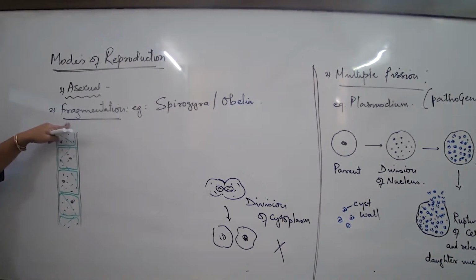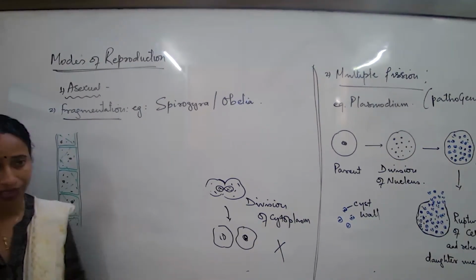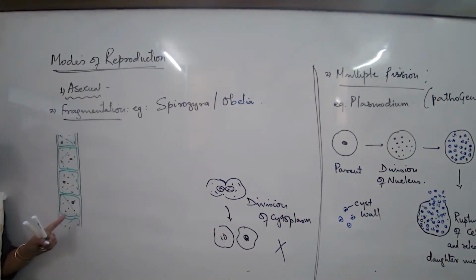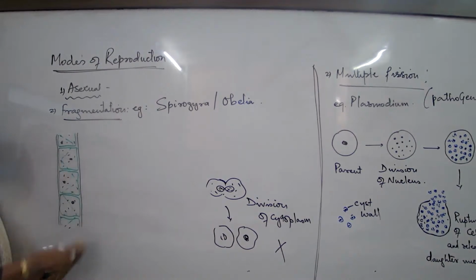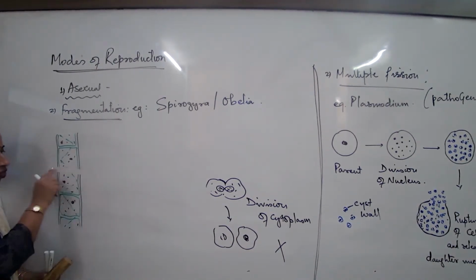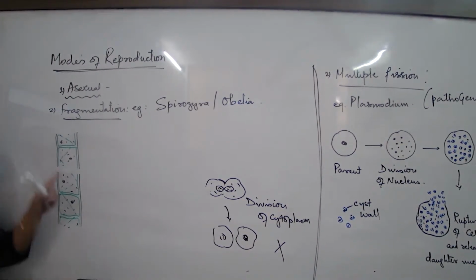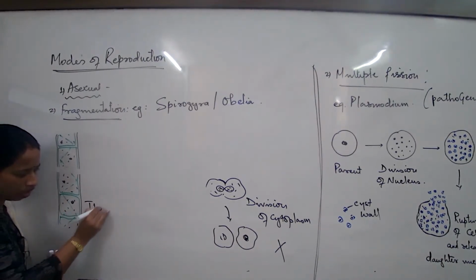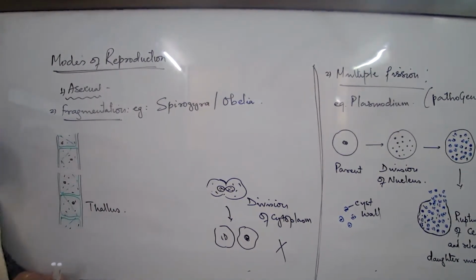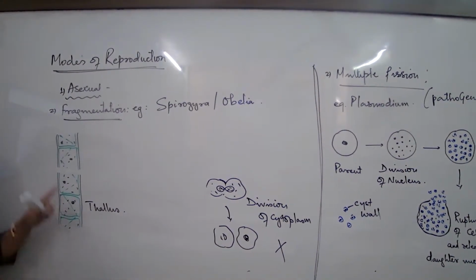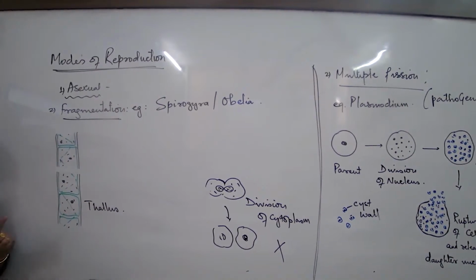What is the name of this method? Fragmentation. Why is the method named this way? Because this mature organism, once it is fully formed, normally it will just divide its body into a few fragments. What is the method of reproduction for them? Now, this is a mature organism, fully formed. What is the name of this ribbon-like structure? The name of this ribbon-like structure is thallus. The flat ribbon-like structure is known as the thallus. And what would happen to the thallus now? Once mature, it will divide into a few fragments.